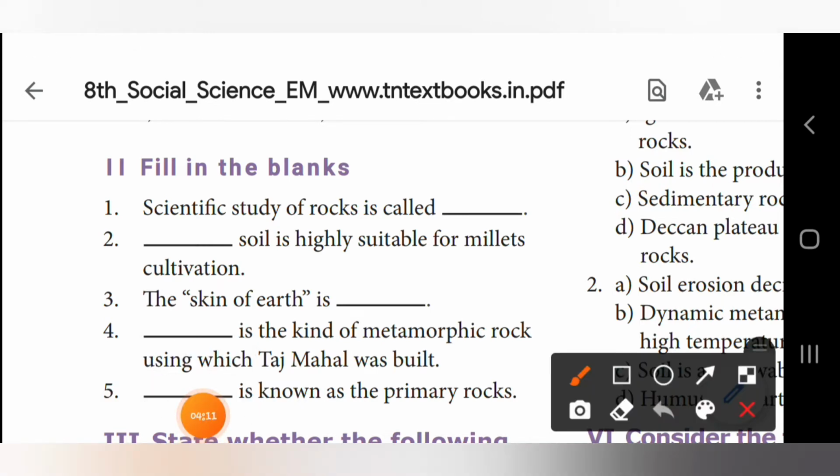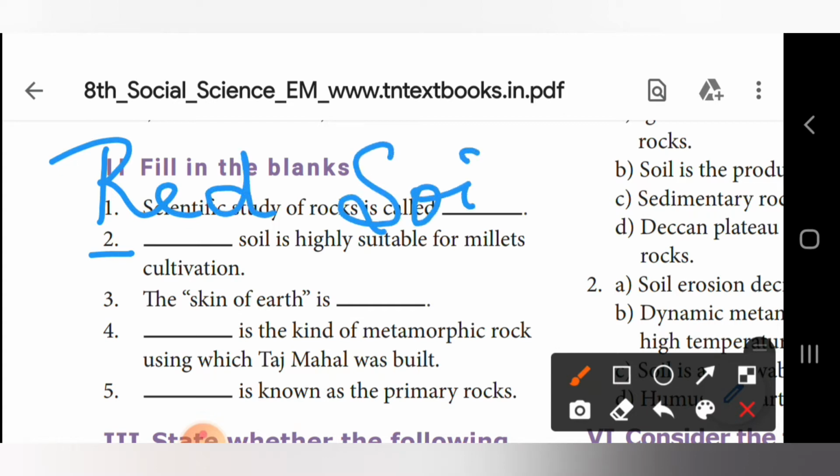Next. Second one, dash is highly suitable for millet cultivation. Answer is red soil. R-E-D, red. S-O-I-L, soil. Red soil is highly suitable for millet cultivation. You can write only red here because soil is already given, right? Okay. Third one.